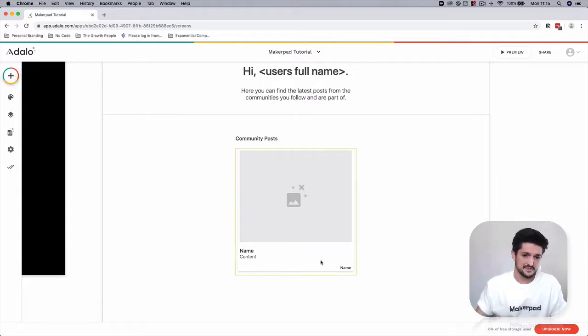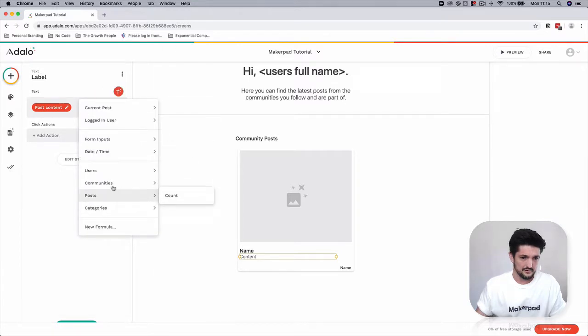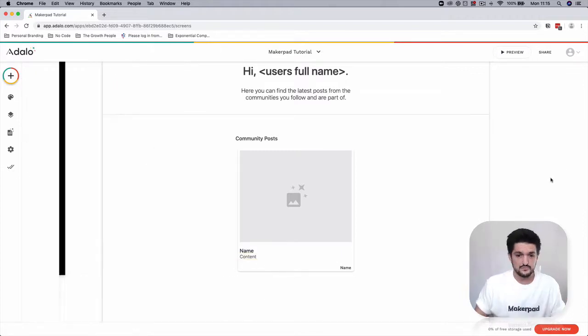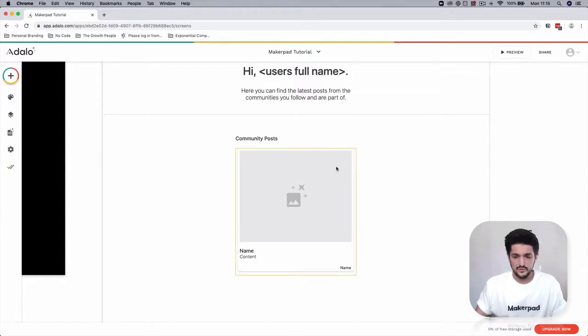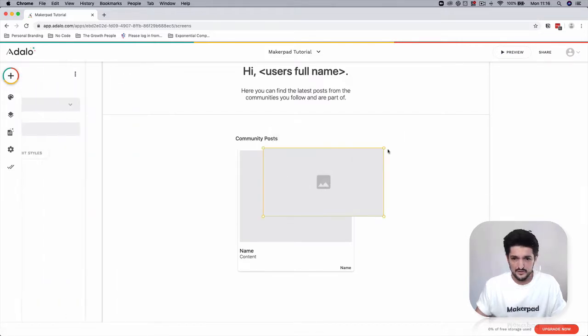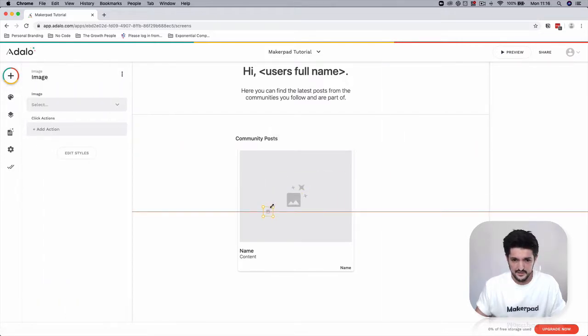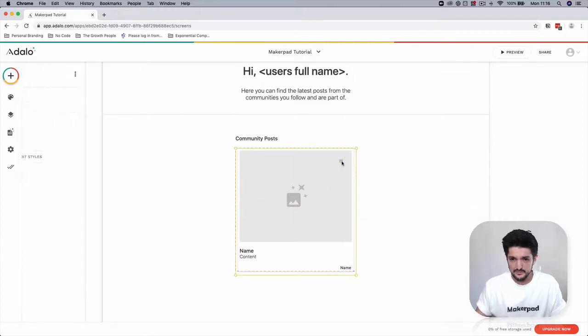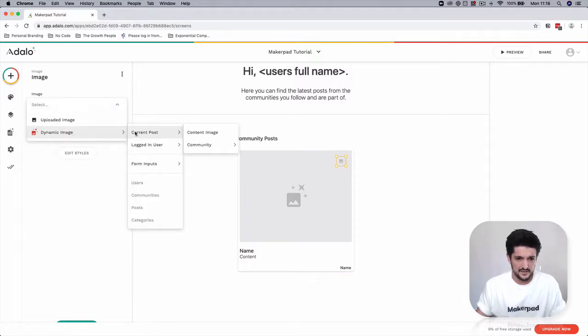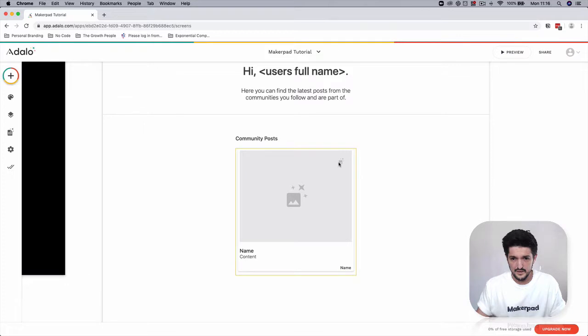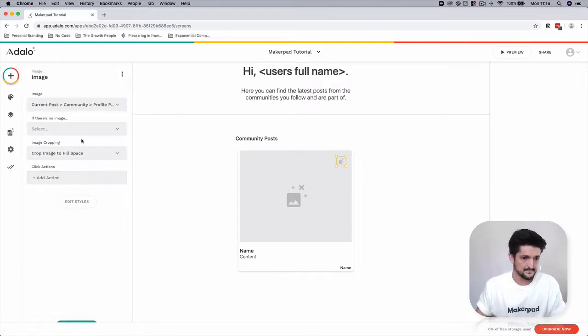Because we've tied all our collections together, we now have all these variables available to us. We have all the current post information, the logged in user information, and we can use that to start building out all our pages. Great. What you could do also, if you want to add something else, is add another image. This is not necessary, but you can add another image to display what community your post is from. Image, dynamic image, current post, community profile photo, and that will overlay this on top. If there's no image, don't show anything.